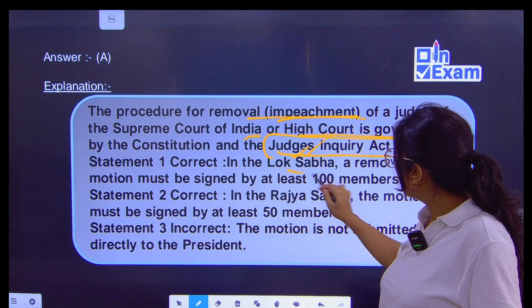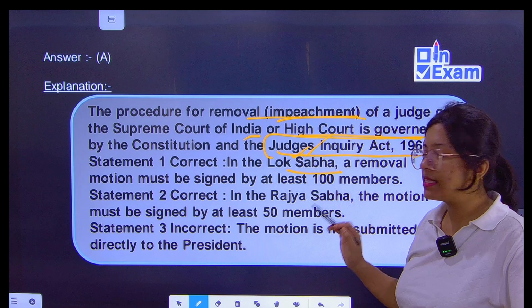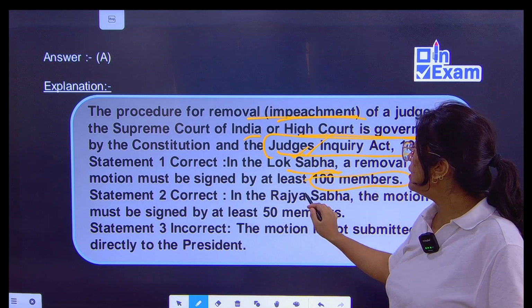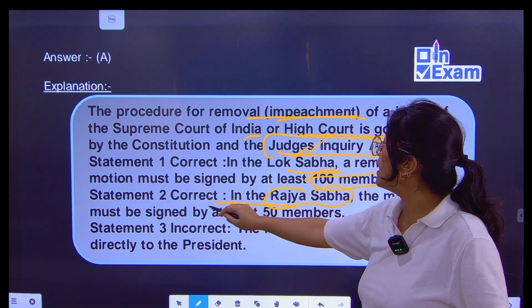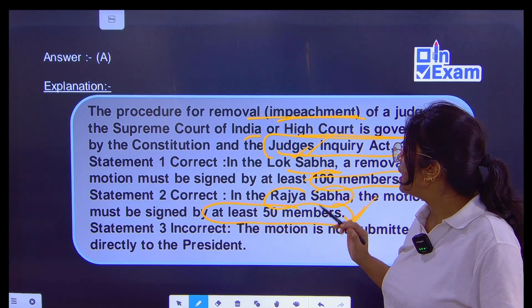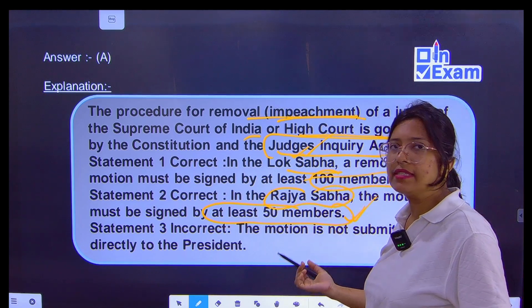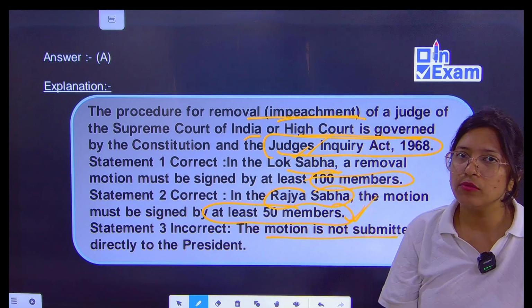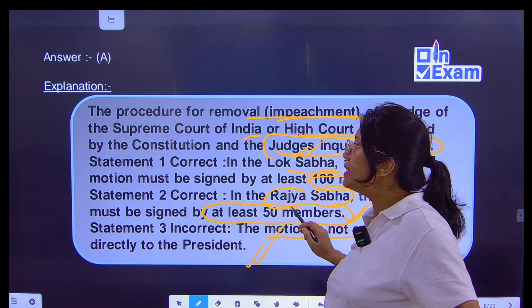Why? Because in Lok Sabha a removal motion must be signed by at least 100 members, and in the case of Rajya Sabha by at least 50 members. And why is statement 3 incorrect? Because the motion is not submitted directly to the President, so this statement is incorrect.